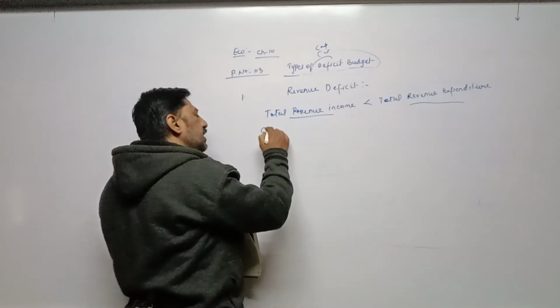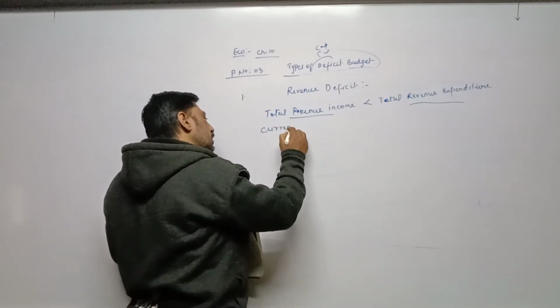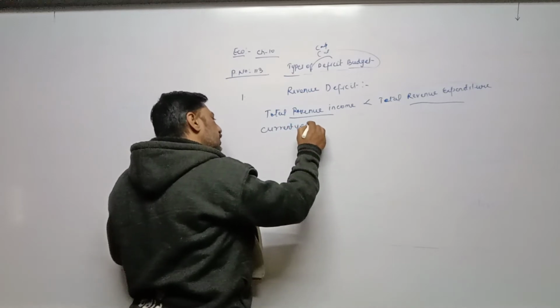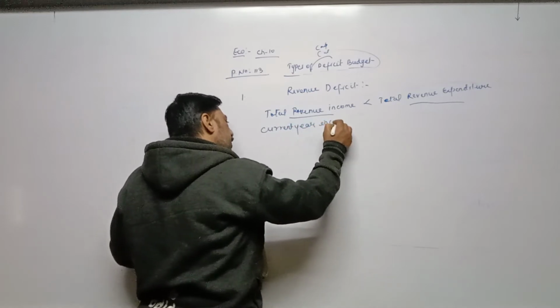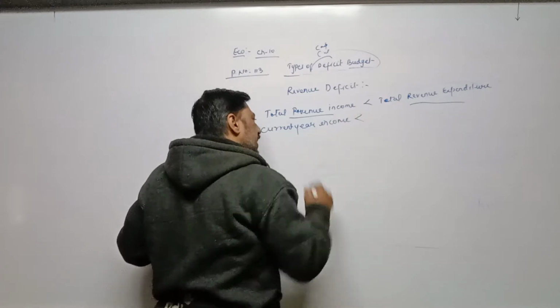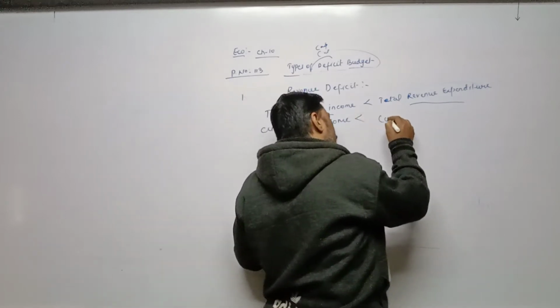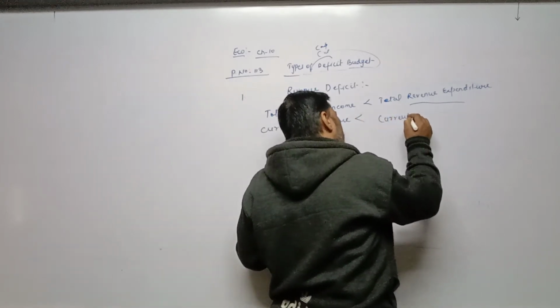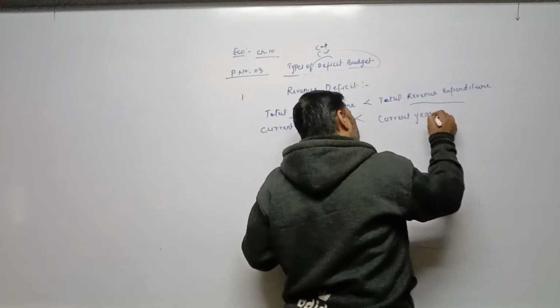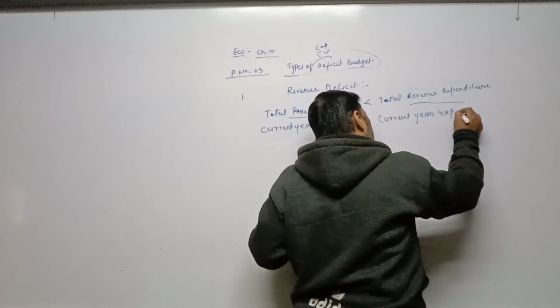It means we can say current year income is less than current year expenditure.